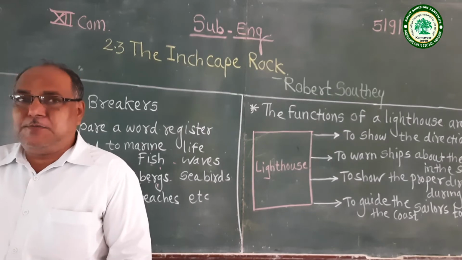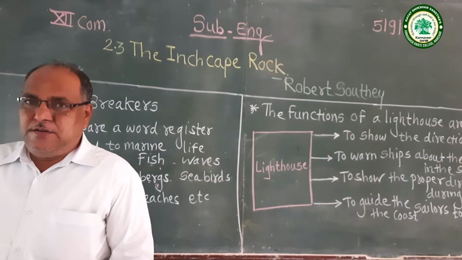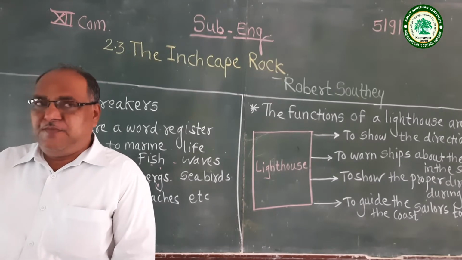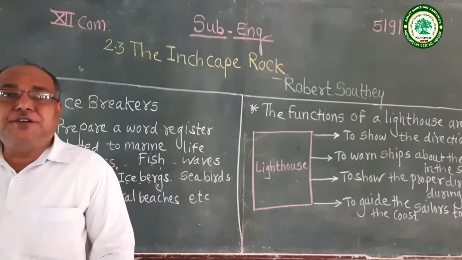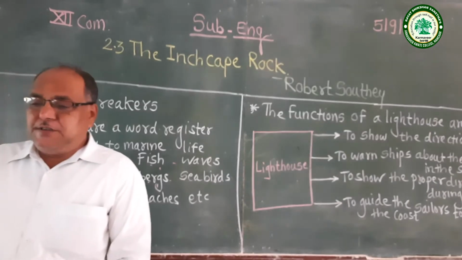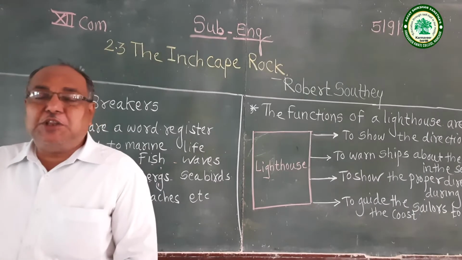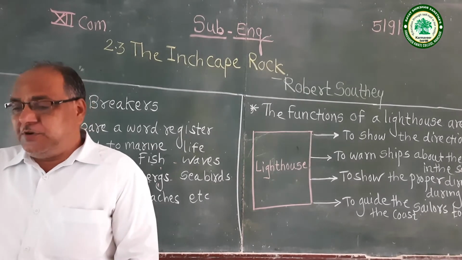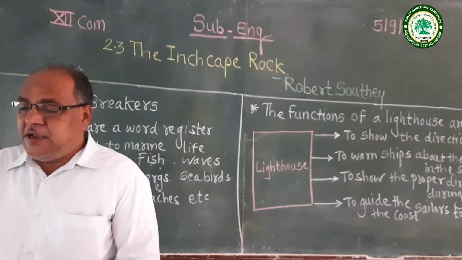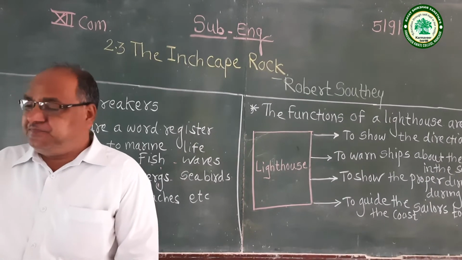On that auspicious day, we are going to discuss a very important topic, the poetry section. Poetry section, unit number 2.3. The title of this poem is The Inchcape Rock, written by Robert Southey.